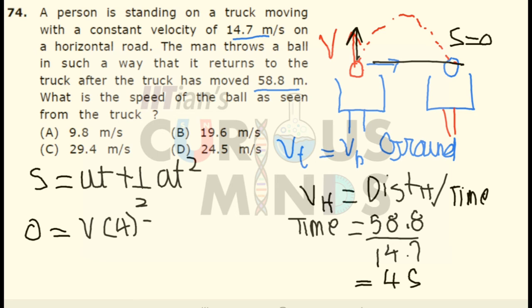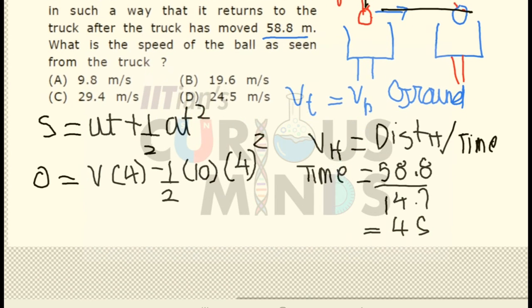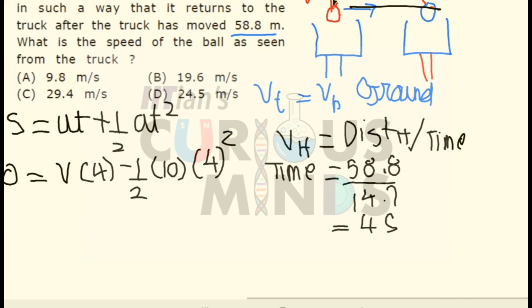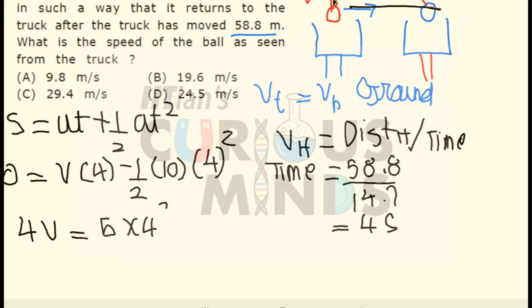So the vertical displacement of the body is 0. Initial velocity we have to calculate, let it be equal to v. Time is equal to 4 seconds. Acceleration due to gravity is in the downward direction, so I will substitute it as minus 10, into t square, which is 4 square. So now 4v is equal to 5 into 4 square. Over here 4 and 4 will get cancelled out, v will be equal to 20 meter per second.